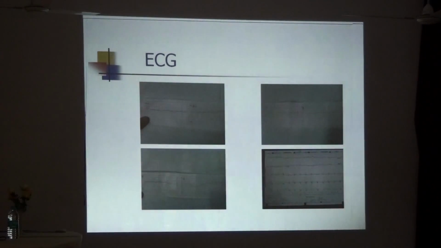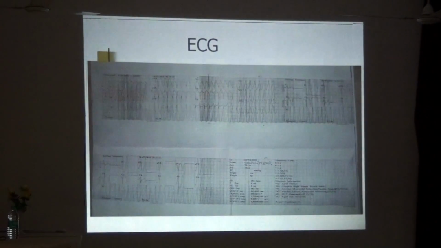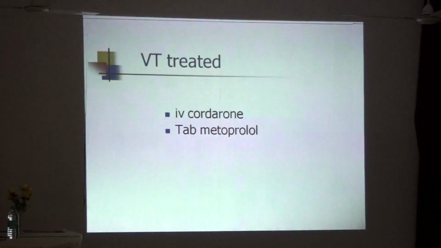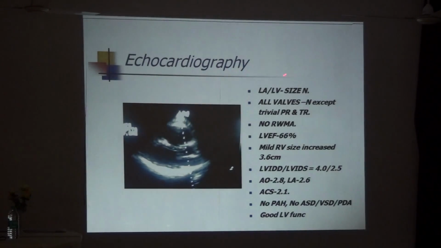First time the ECG was normal. Second time, when he came, we thought we had to go for some structural RV evaluation. Holter we did was normal. This was the ECG, and this is a massive episode of ventricular tachycardia. This is the origin of VT, and it was treated with IV Cordarone and metoprolol. Then we planned an MRI heart to rule out structural heart disease of the right ventricle.